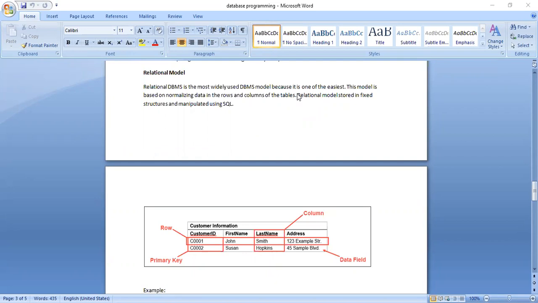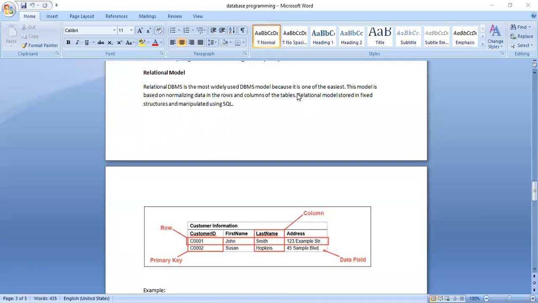Now you see the first one, customer ID, is denoted as a primary key. What is meant by a primary key? Out of these columns or attributes, one column or more than one column is going to be unique. You see the customer ID is unique. No two customers can have the same ID. If you insert the same customer ID for one more person, then your relational data model is going to throw an error because that has been designated as a primary key.